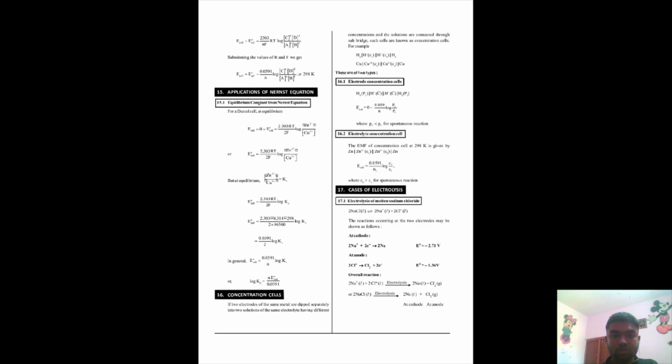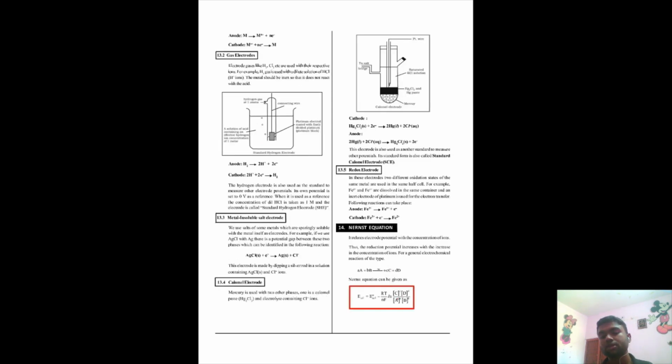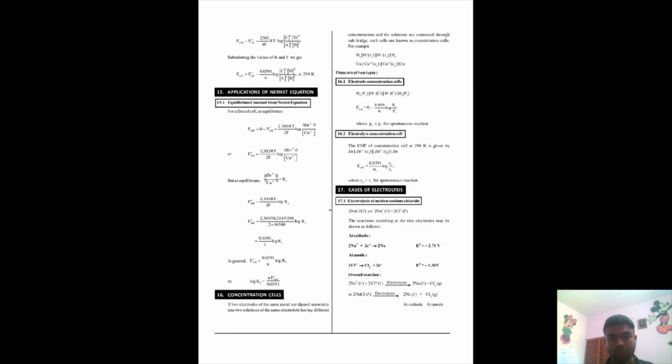Okay, so Nernst equation. The Nernst equation is one of the most important topics. From the examination point of view, they will always give you a scenario and ask you what is the E cell. They will give you the standard electrode potentials. You have to find E naught cell, then you have to put in the value of n, then you have to put in the value of, if you can see an example, the value of Kc.